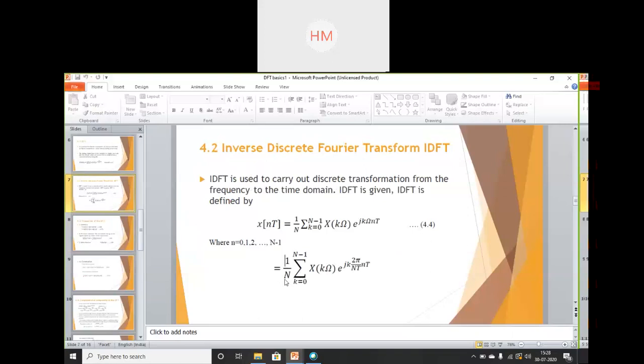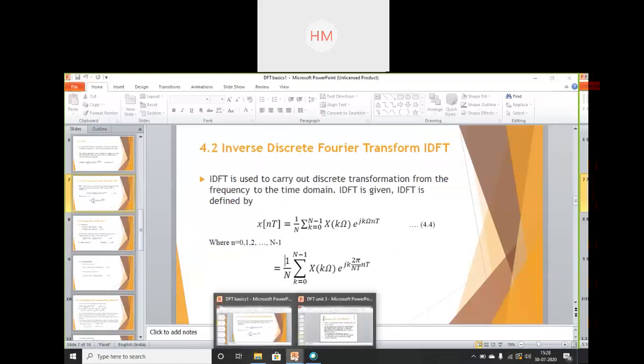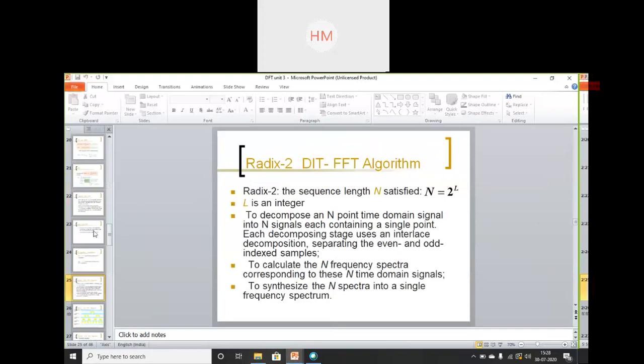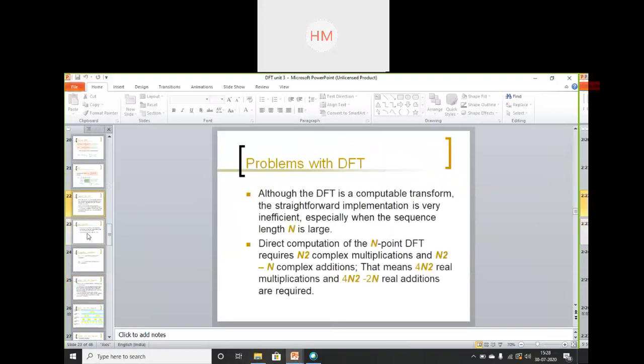So this is the exact formula for DFT. Have you written the formula in your copy? Because that is very important. So please, if you haven't written, write down the formula in your copies.